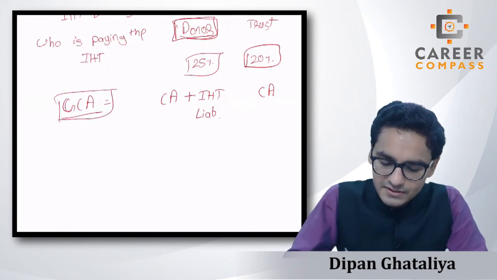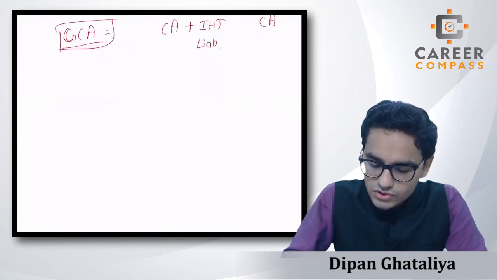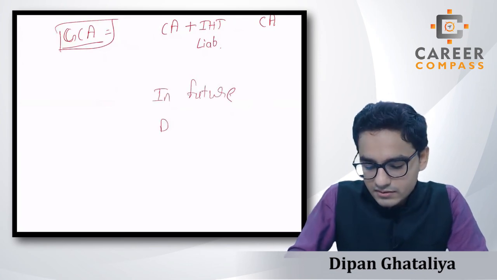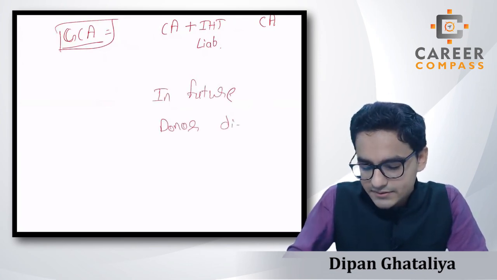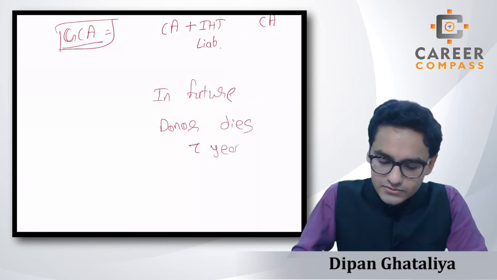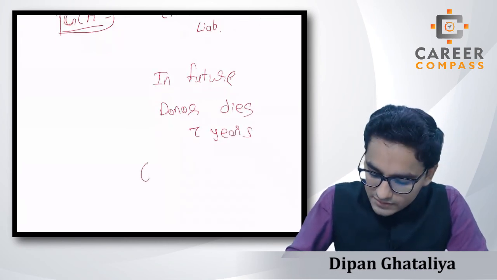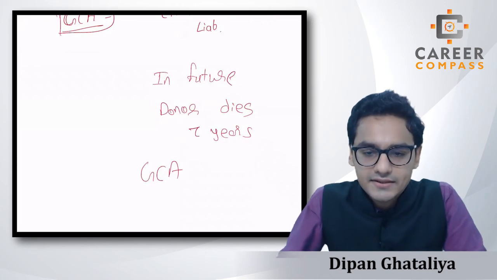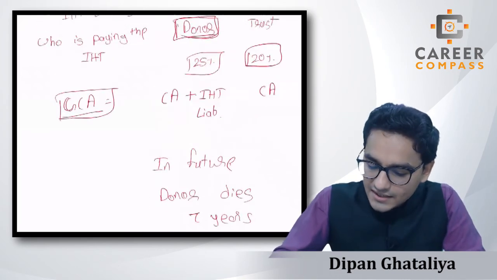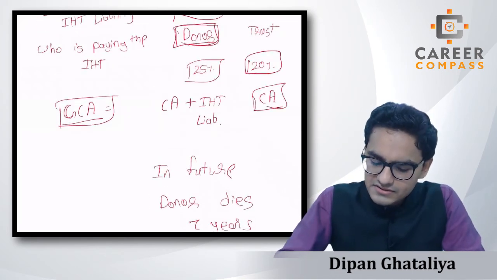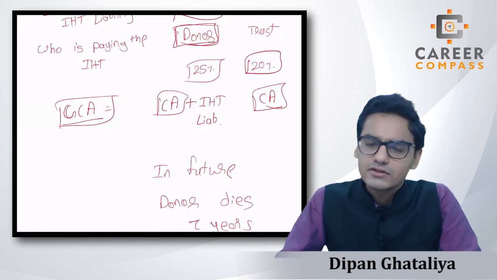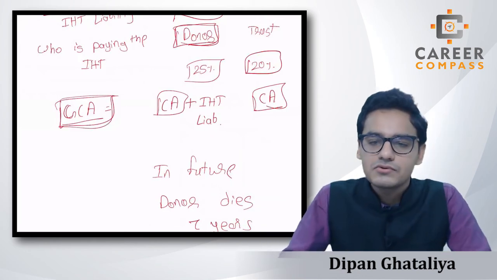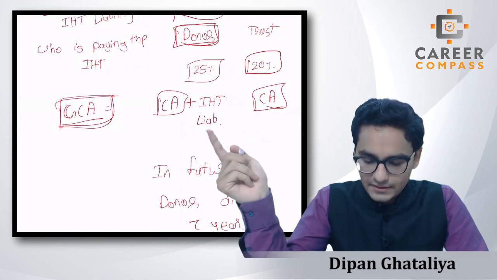And students, once you get the GCA amount, in the future, if suppose a donor dies within 7 years, then in that case this GCA amount will be helpful to calculate the additional IHT liability, students. So the chargeable amount, the CA, is just for temporary. It will not be used in the future. The GCA, gross chargeable amount, will be used in future, right?